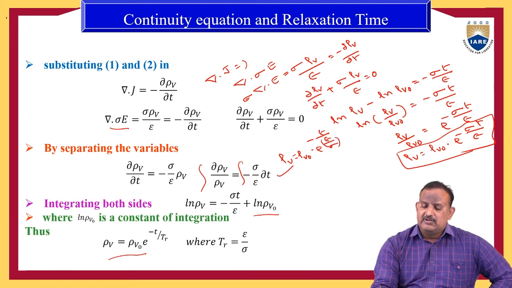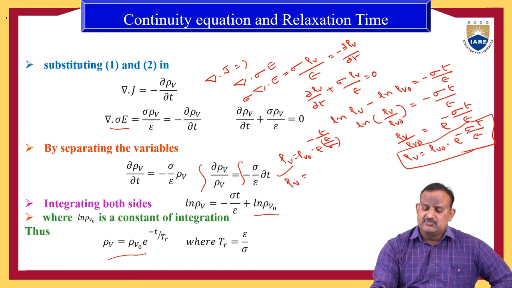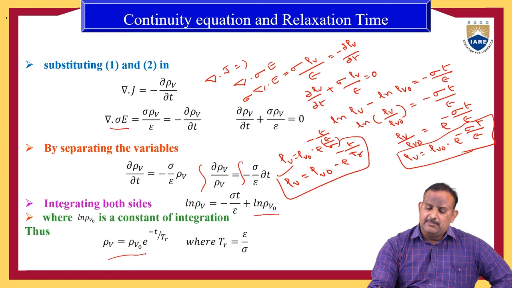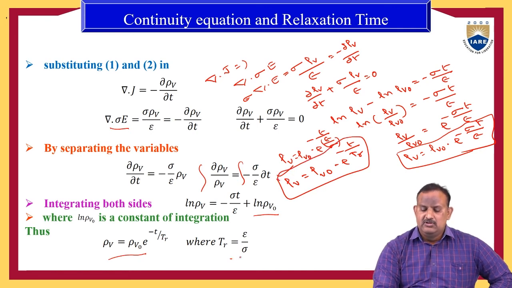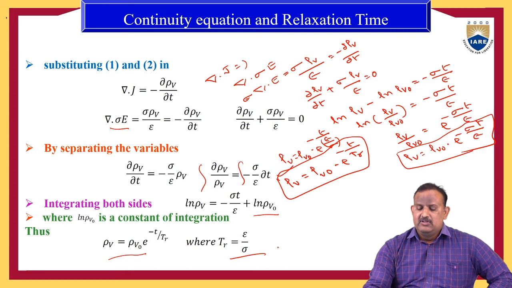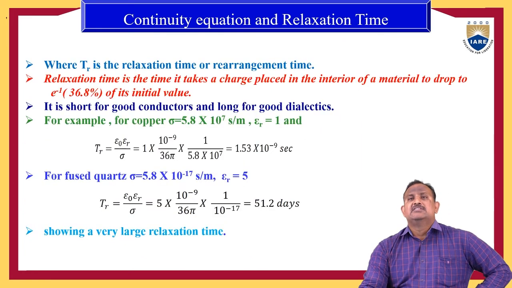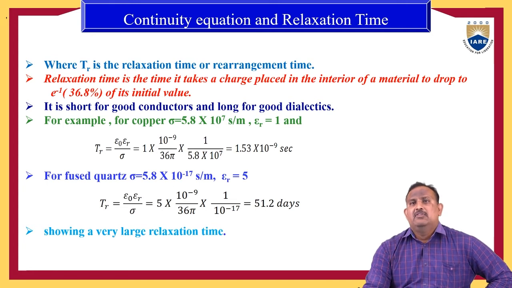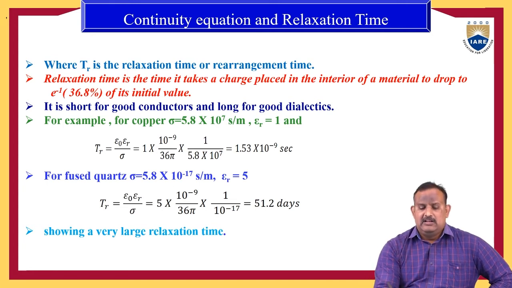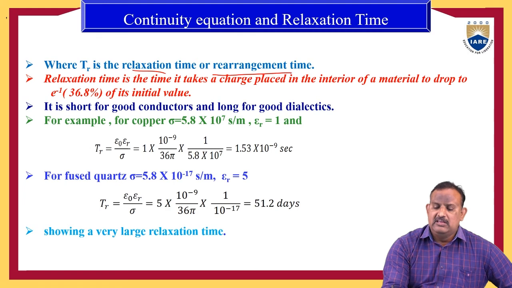In place of epsilon by sigma, we can write capital Tr. Therefore the equation becomes volume charge density rho v is equal to rho v naught into e power minus t by Tr, where Tr is the relaxation time or rearrangement time, and Tr is equal to epsilon by sigma.